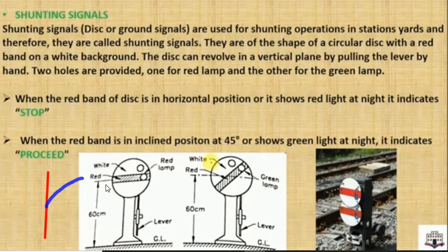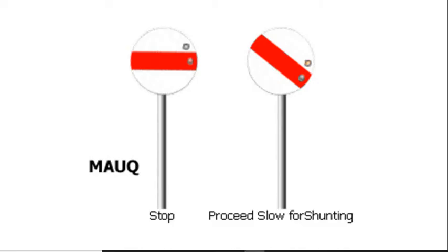I hope you have understood this. So let's move to the next, but before that just see this image, it means stop. We are talking about daytime. In night time it will operate with the lamp system. The lamp system is very simple: green means clear way and red means stop. For stop, the disc will be at horizontal position.